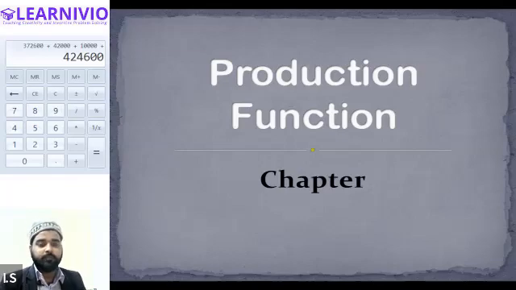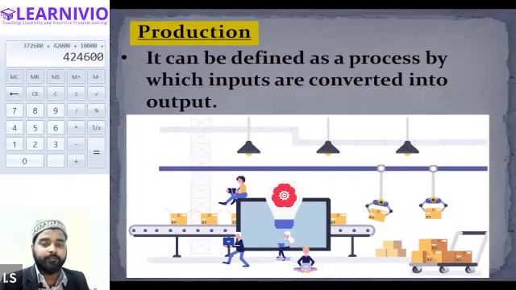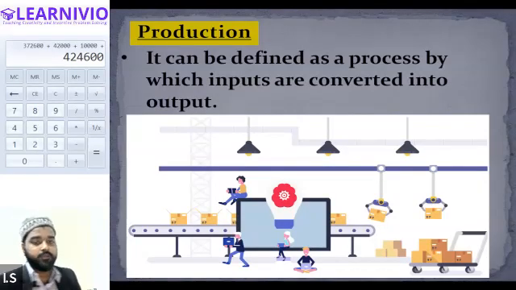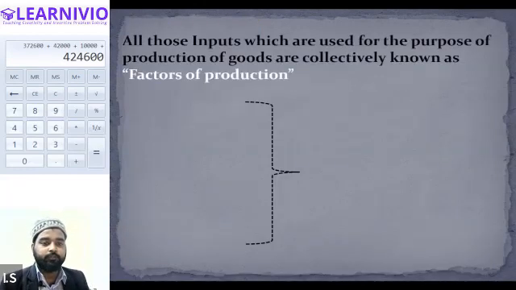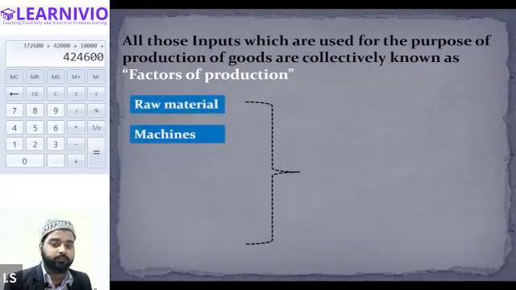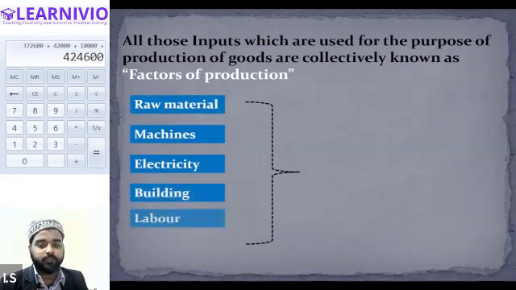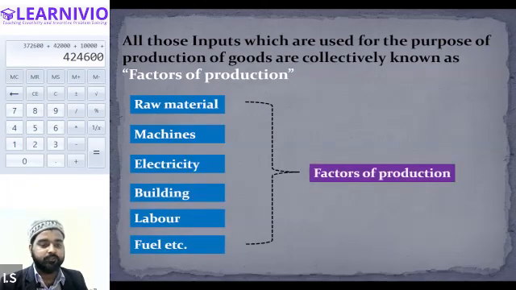So first of all, in this chapter, we have talked about the meaning of production, wherein I have explained that production is a process by which inputs are converted into output. And all those inputs which are used for the purpose of production in economics are known as the factors of production, such as raw material, machines, electricity, building, and labor. All of these things are collectively known as the factors of production.